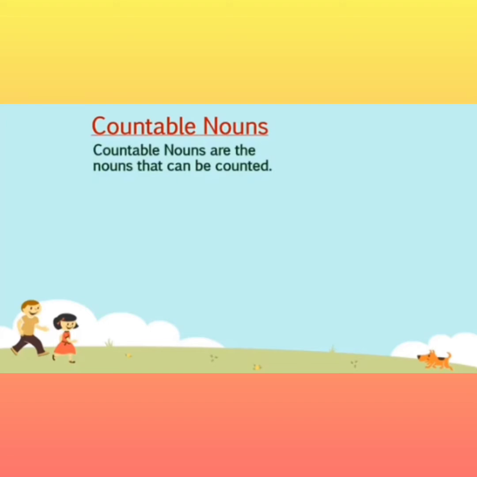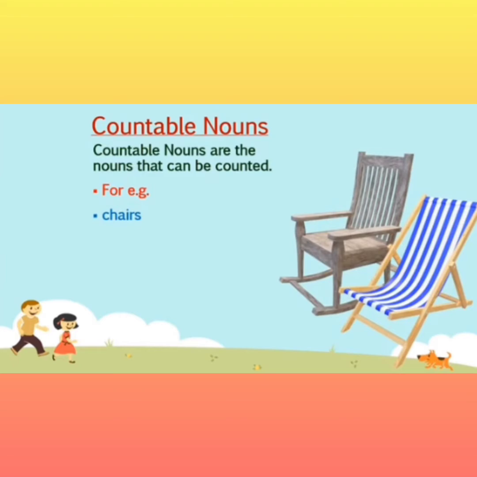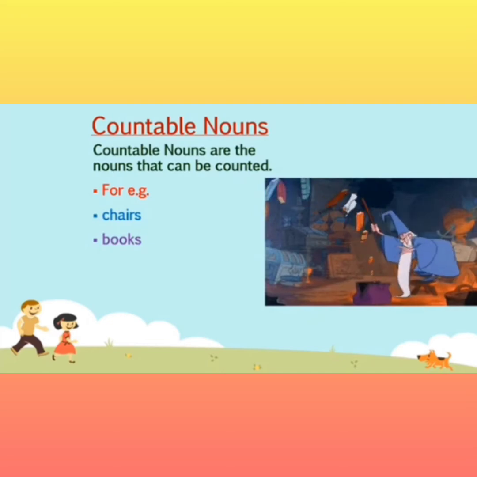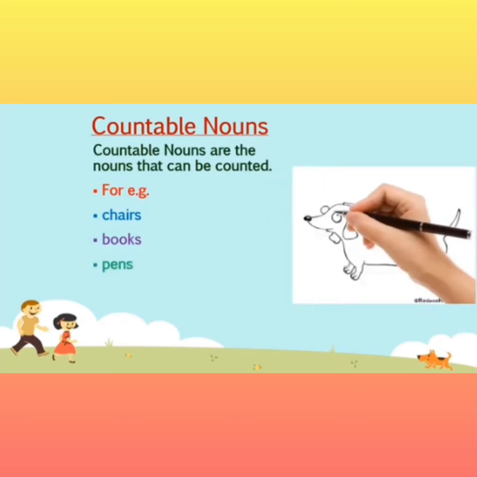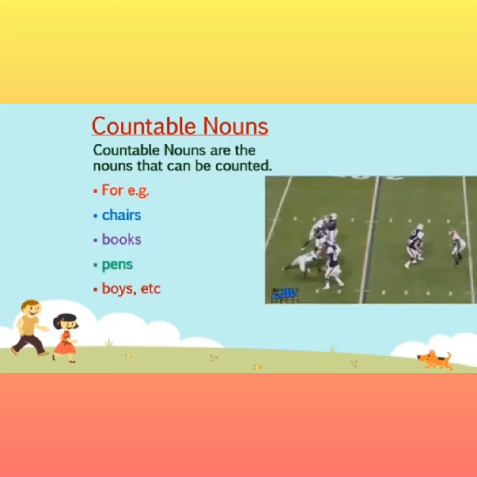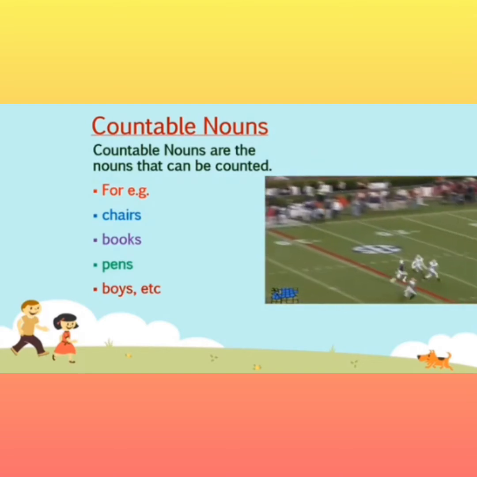Let us see what countable nouns are. Countable nouns are the nouns that can be counted. For example, chairs. How many chairs can you see here in the picture? 2. That means you can count it. So that's a countable noun. Next one is books. See, there are so many books and we can count them. So that's also a countable noun. Pens. Boys, there are so many boys playing here. The word boys is also a countable noun.